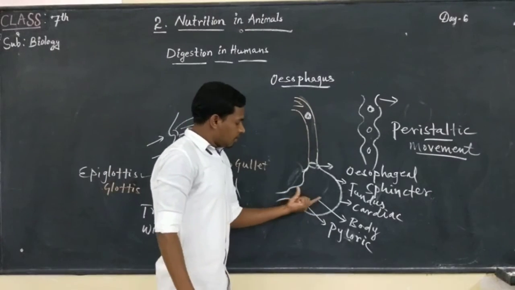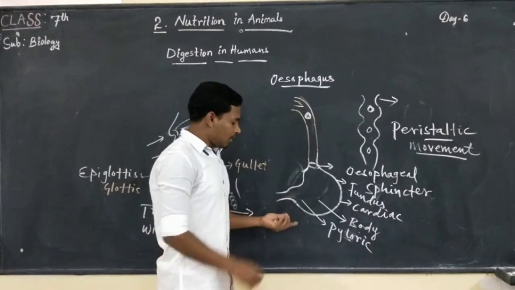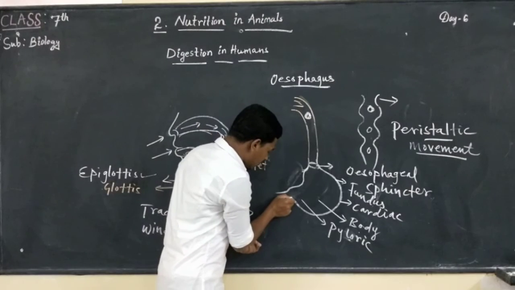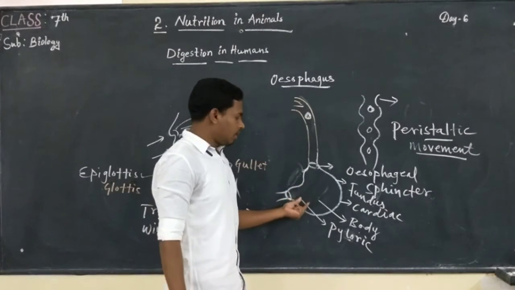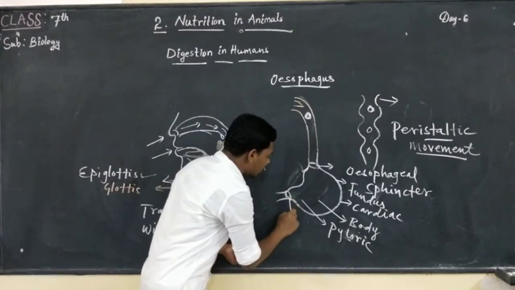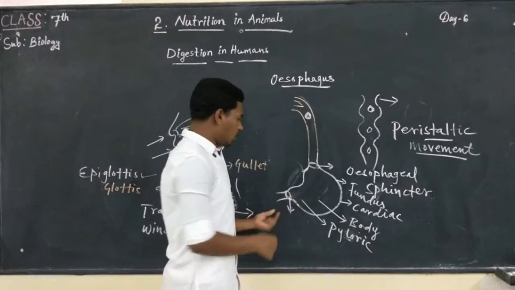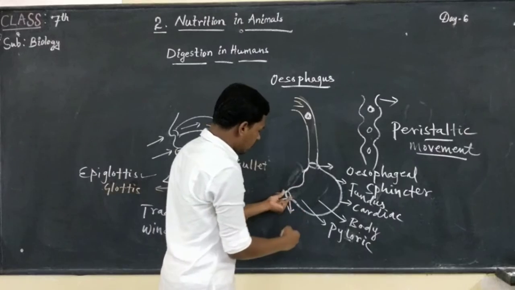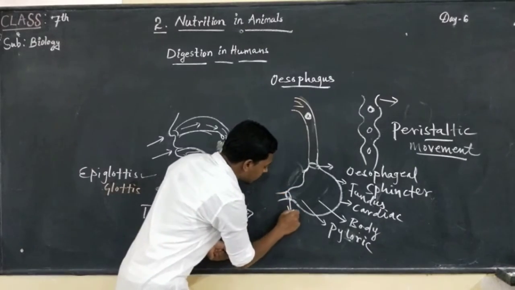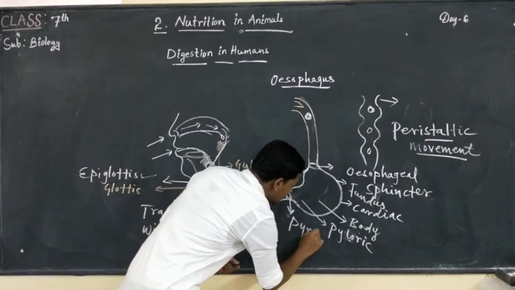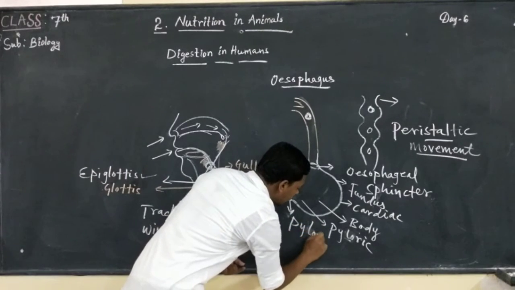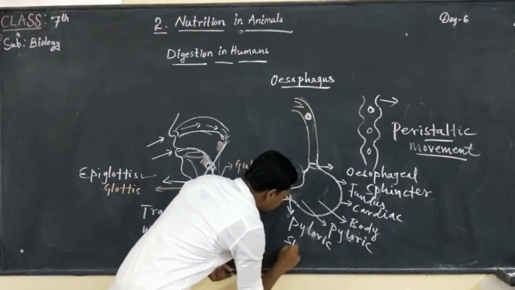The end part of the stomach also has a special type of muscle that regulates the opening and closing of this part. That is the pyloric sphincter.